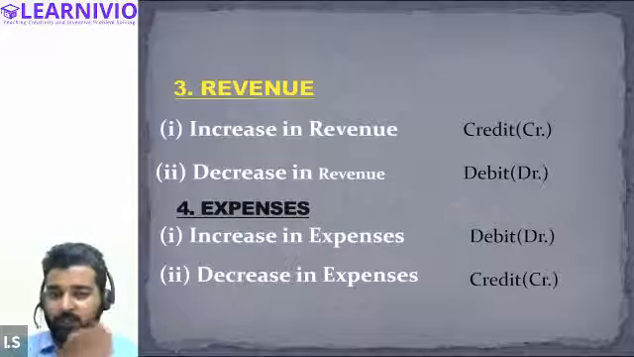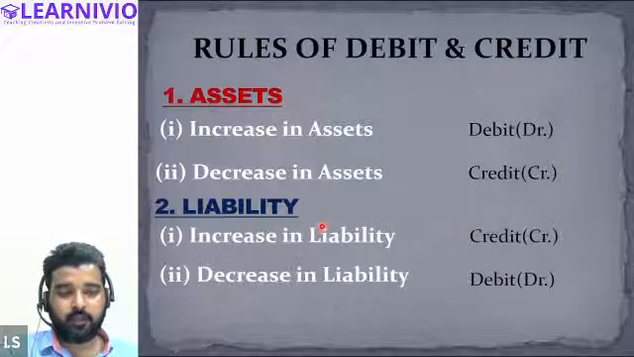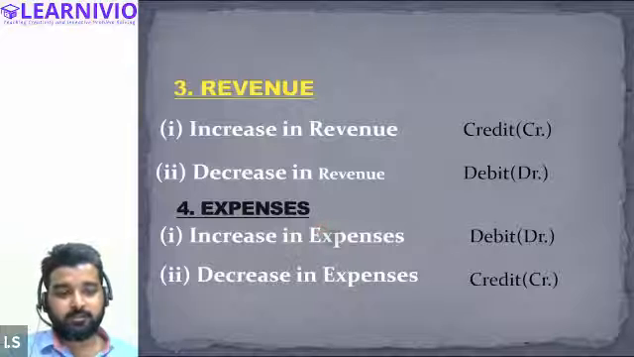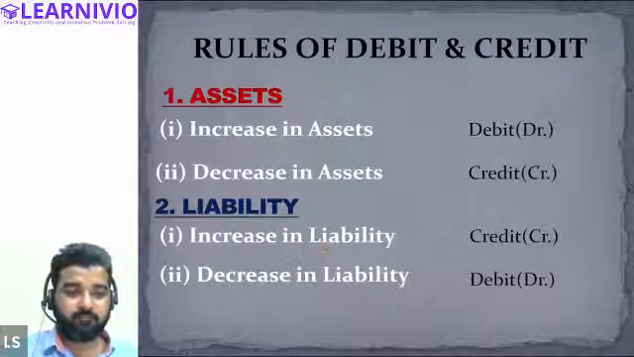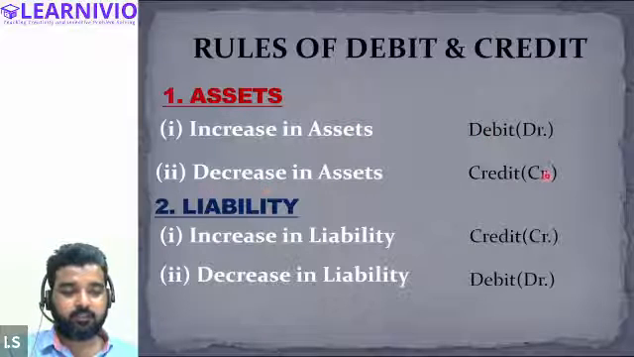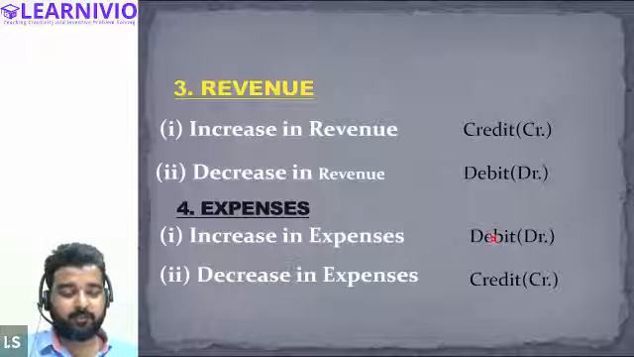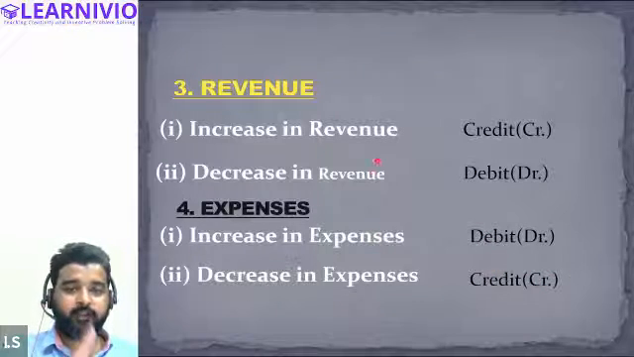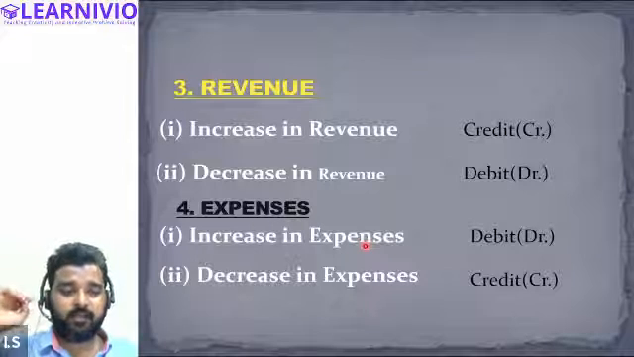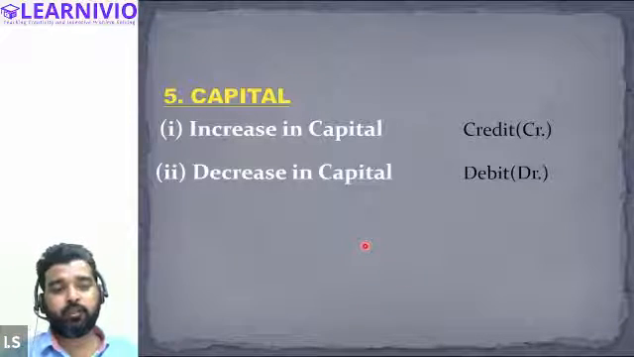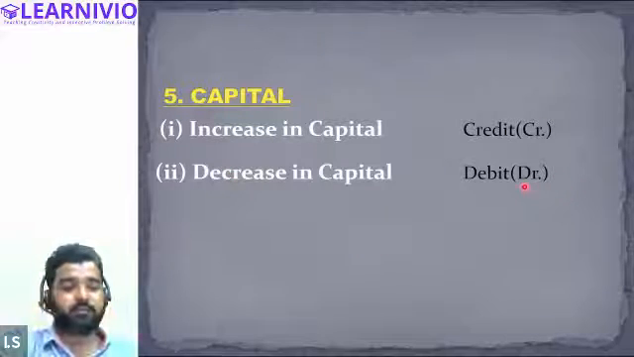So you are able to relate, no? Revenue is exactly similar to liability, right? And expenses are exactly similar to the rule of assets. Increase in assets, debited. Decrease in assets, credited. Similarly, increase in expense, debit. Decrease in expense, credit. So revenue is similar to liability, and expenses are similar to assets. Now, capital is also similar to liability. Increase in capital, we will credit. Decrease in capital, we will simply debit.